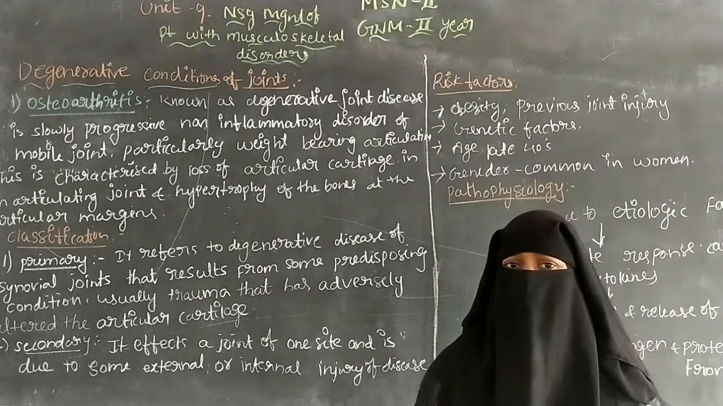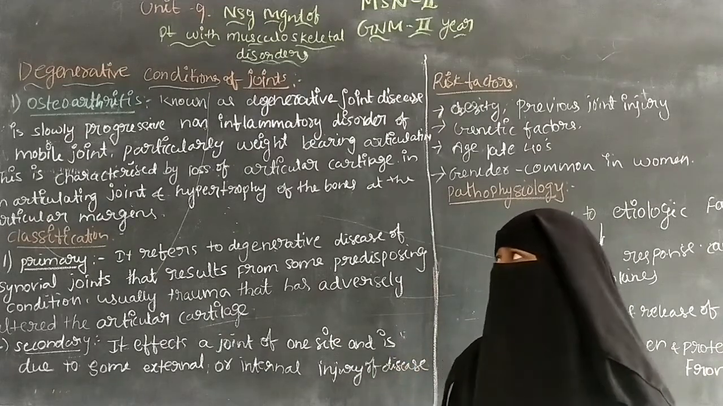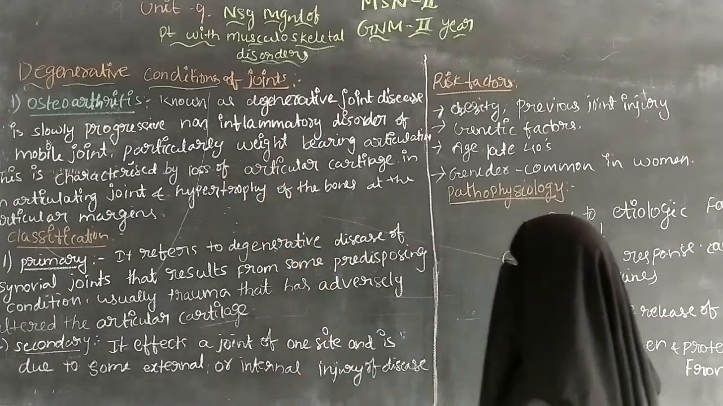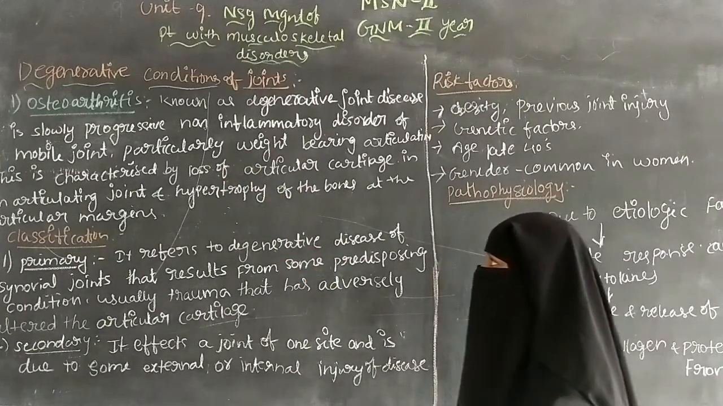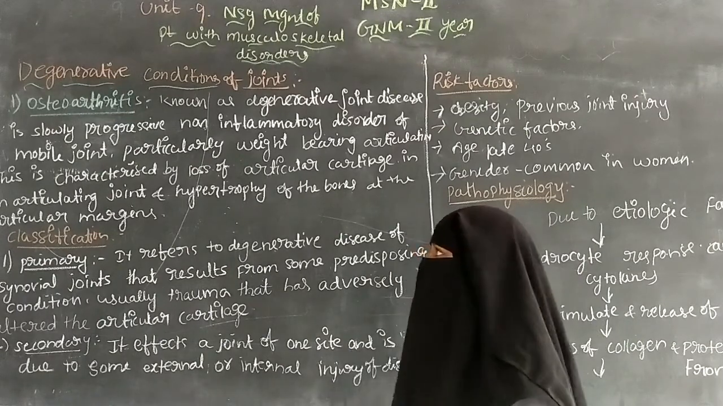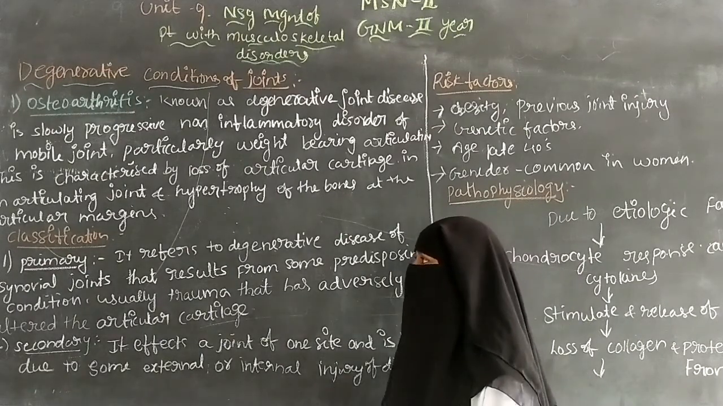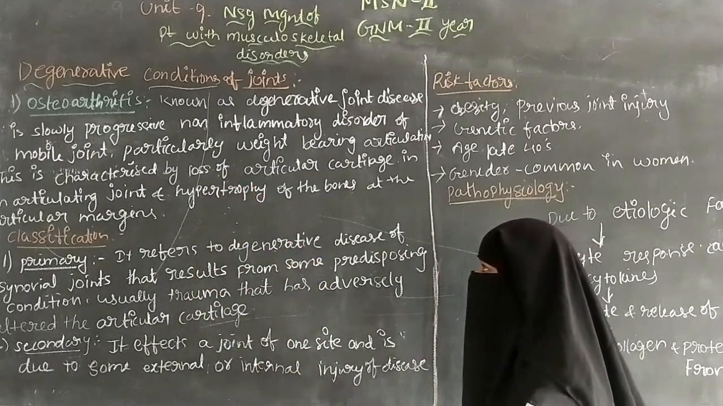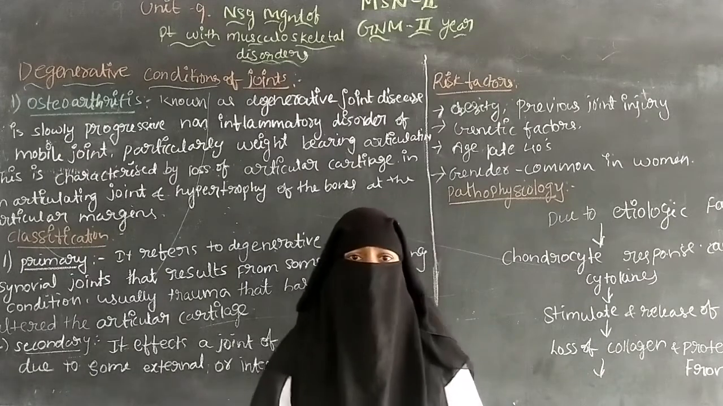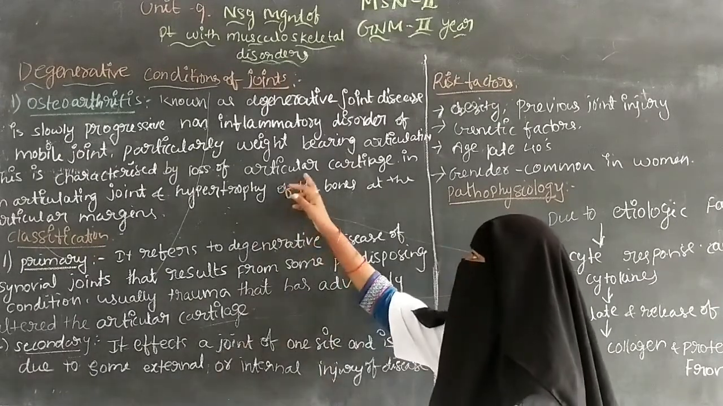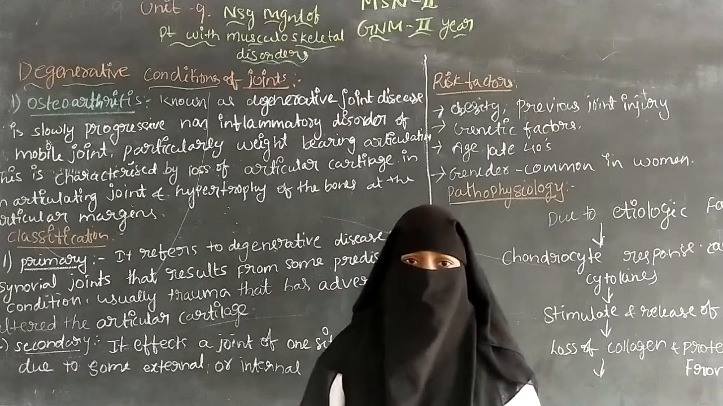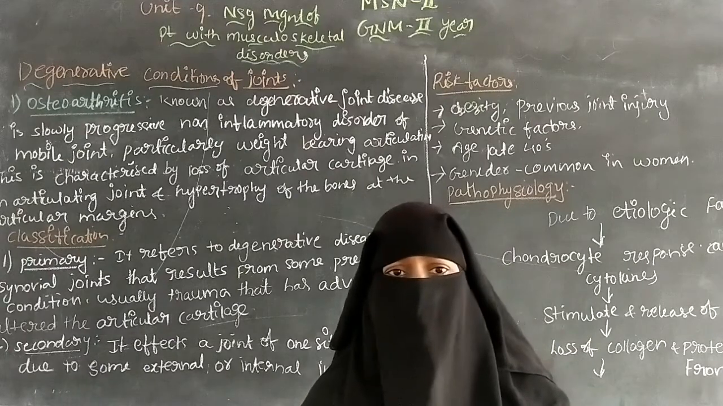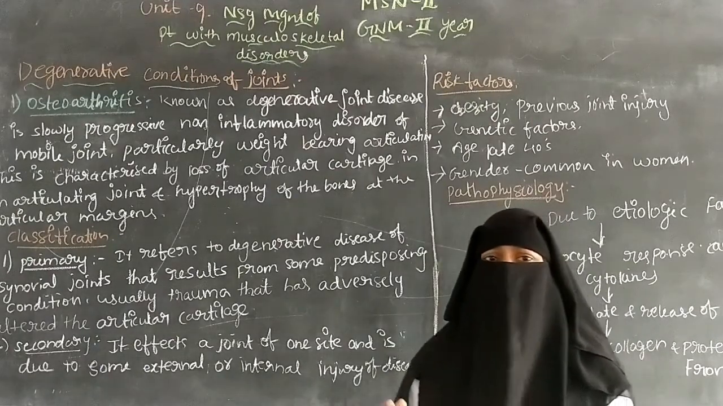Because of these changes it can affect the tissues or organs, particularly weight bearing articulations. Because of excess weight on the joints it can cause osteoarthritis, and this is characterized by the loss of articular cartilage. Articular cartilage covers the ending of the bones.